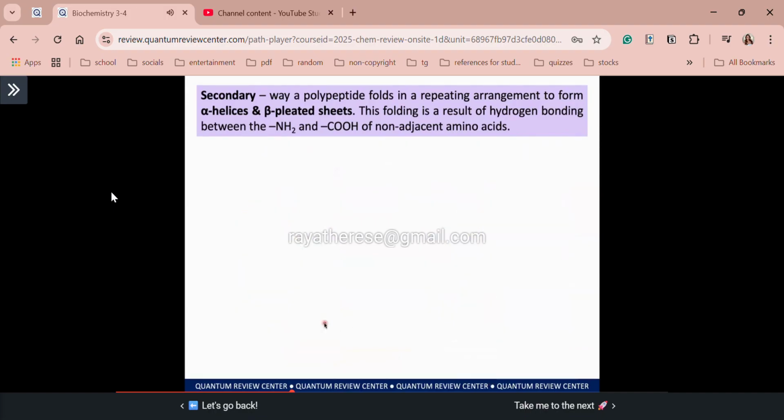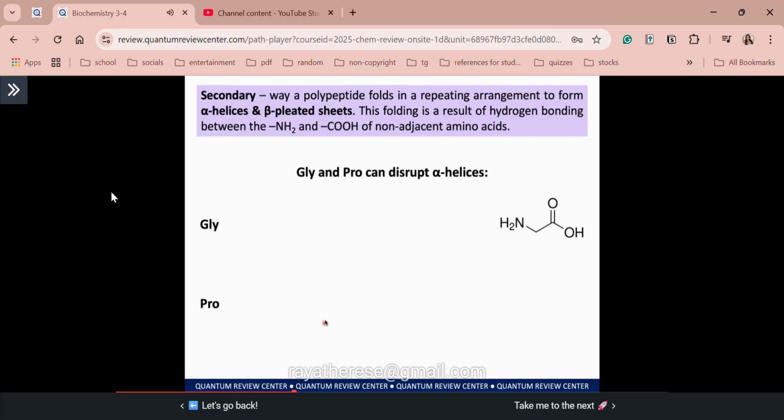Okay, so let's proceed with another highlight of our secondary structure. Di ba kanina I said that very unique or very special si glycine and proline because they disrupt the formation of alpha helices. Ay, true ba sir? Anong reason? So of course, for glycine, here is its structure. So what do you think, class, is the reason why it disrupts your alpha helices? So class, the reason behind is because it's relatively small. That's why it gives many possible angles of rotation. And we do not want that on your alpha helices as it destabilizes the structure of your secondary structure.